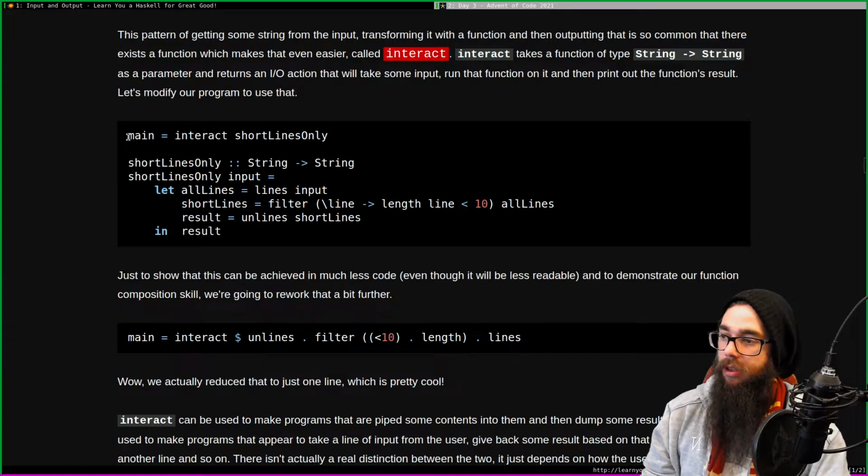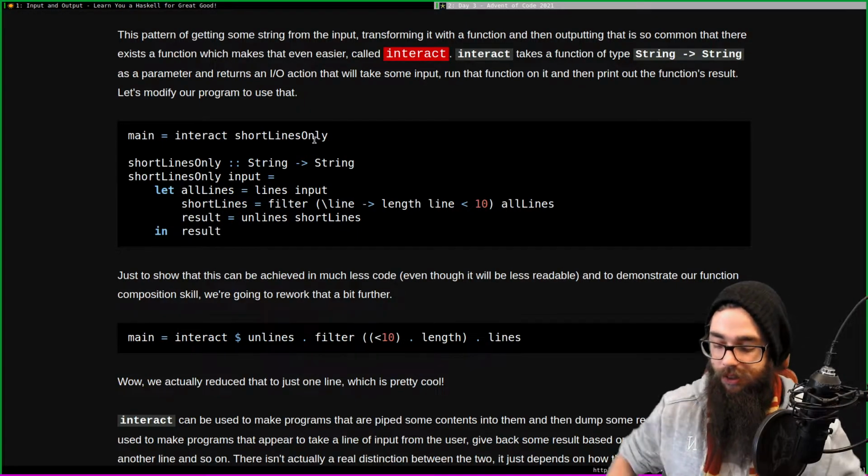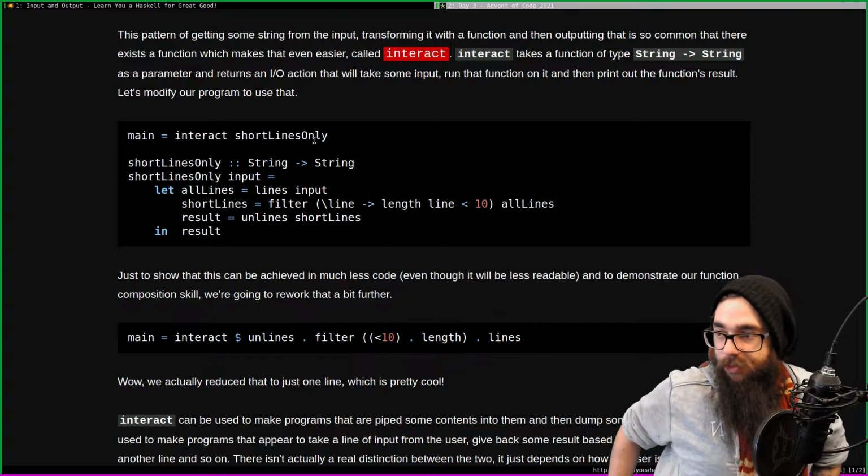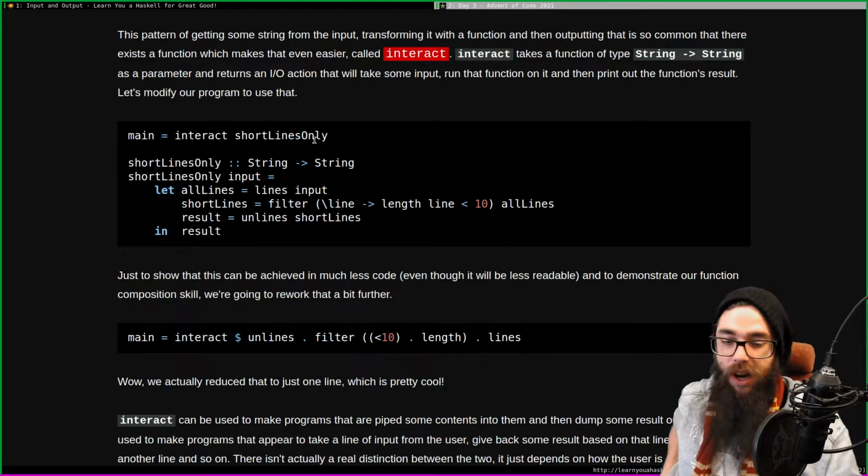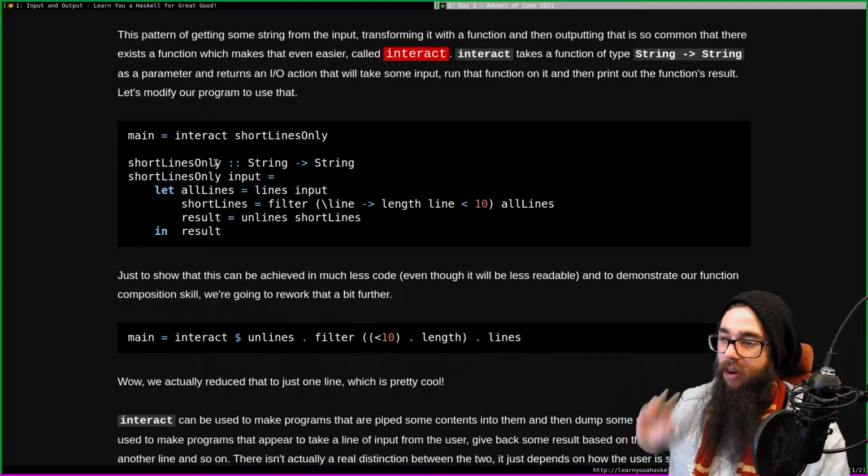All right. Main, interact, short lines only. Just abstract everything away, eh? I feel like that's the Haskell way of doing things. Just abstract everything away.